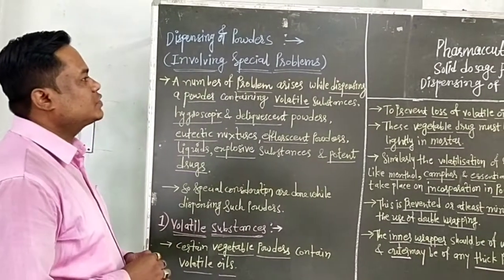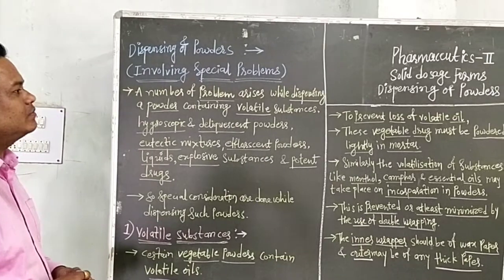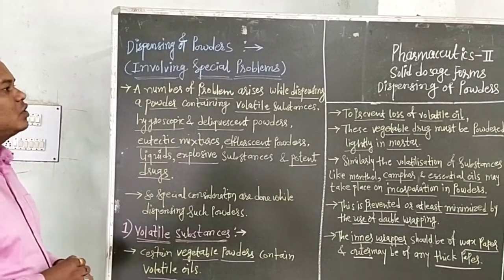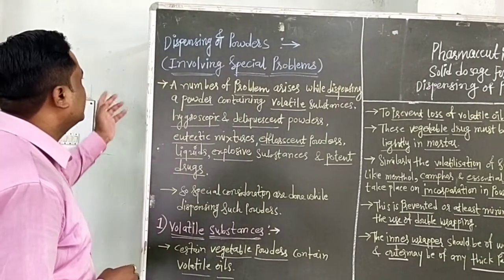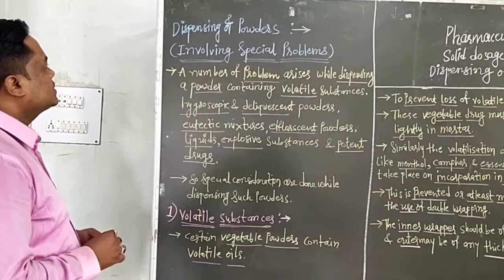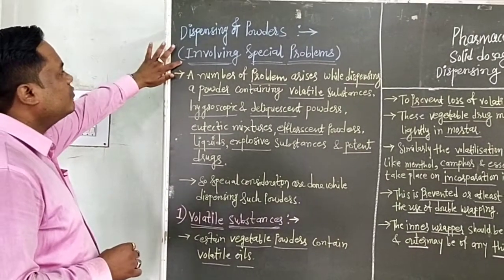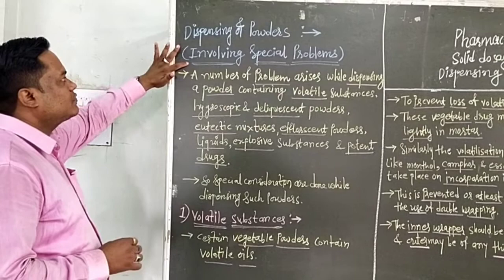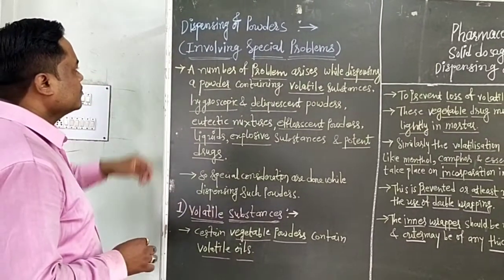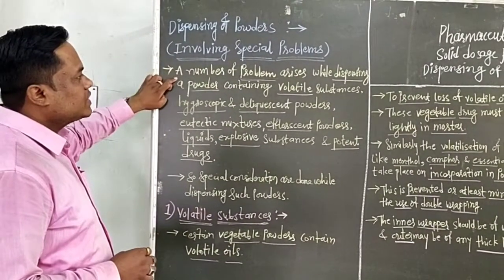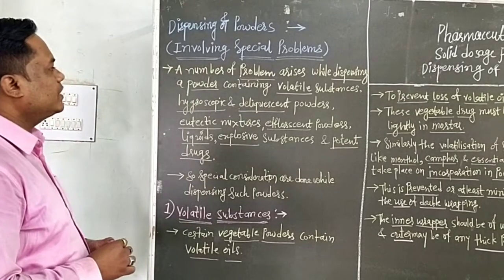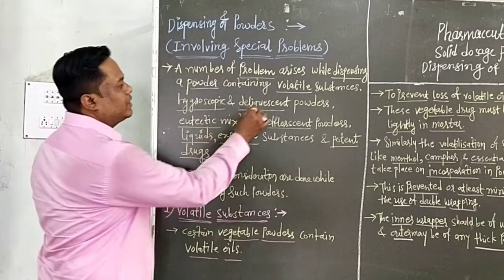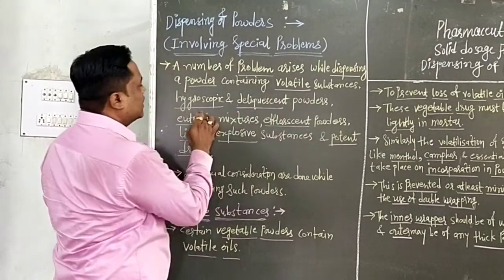Today's subject is Pharmaceutics 2, chapter number 4, solid dosage form, and the subtopic is dispensing of powders. In this lecture, we will see the special problems which occur while dispensing powders. A number of problems arise while dispensing powders containing, for example, volatile substances, hygroscopic